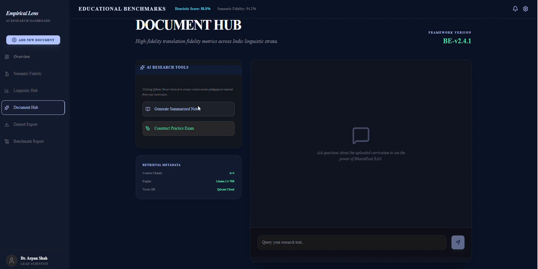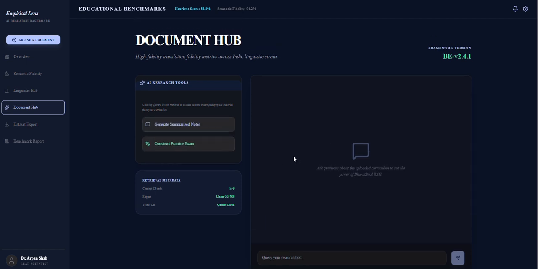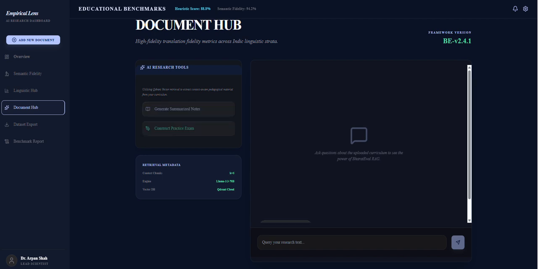Now the document hub. Here this is a RAG based pipeline wherein we are converting the English notes into actual study notes which the teacher can use to teach their students. We are converting the entire text PDF given by the user into vector embeddings which are stored in a vector database, and we are using Qdrant for that, because Qdrant provides the best vector DB out there. So we are using Qdrant for this, and there might be some error here.